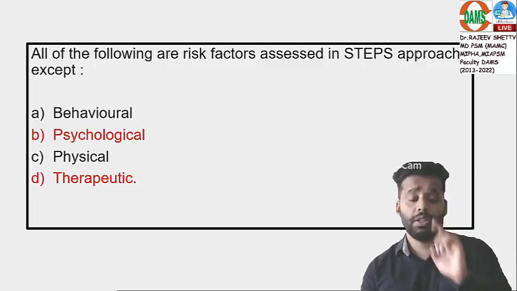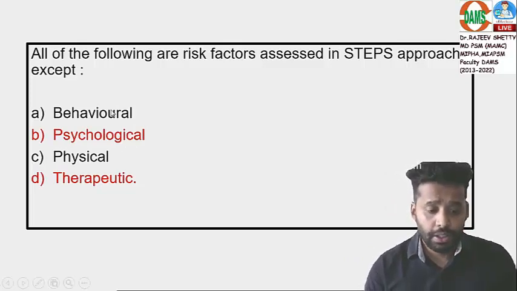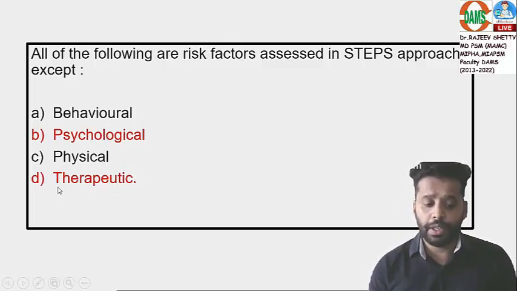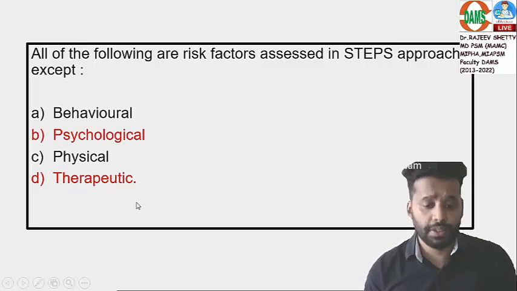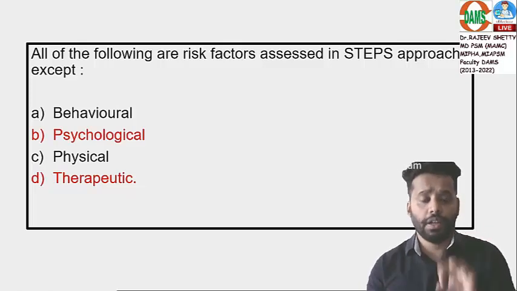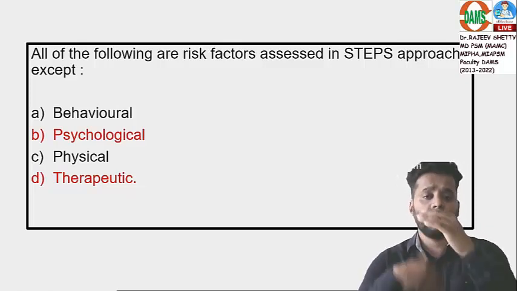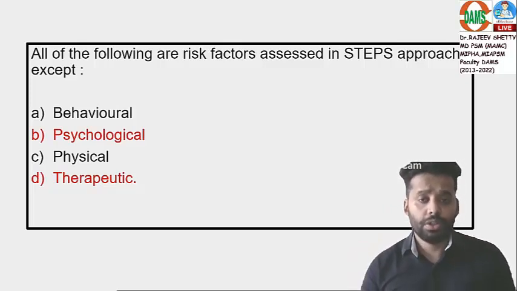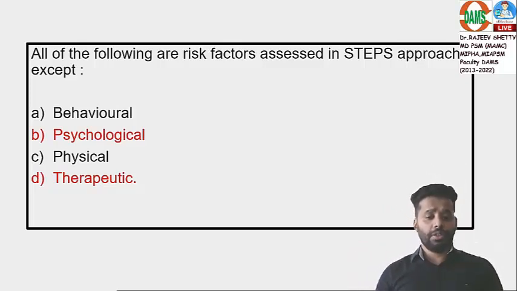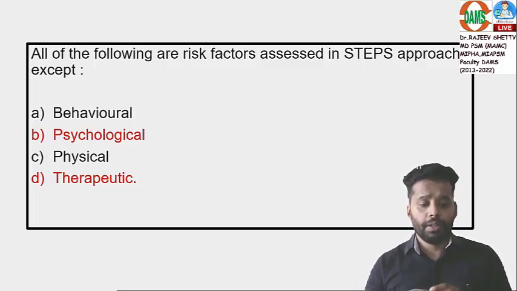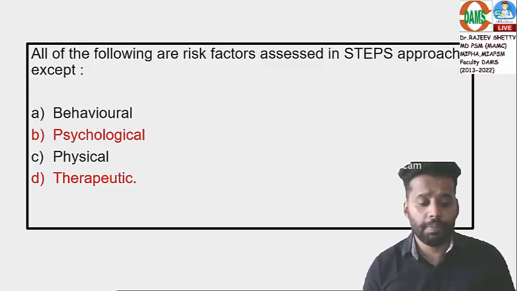Just to rule out the option I'm telling, A, B, C, then there is no therapeutic component, because the STEPS approach is assessing risk factors. It's a surveillance method to assess risk factors in the community. It is not going to the next level. It is not about treatment. It has no role in therapeutic, meaning it has no data on therapeutic component.